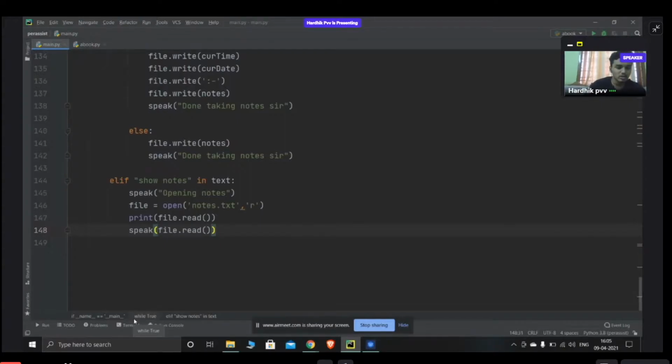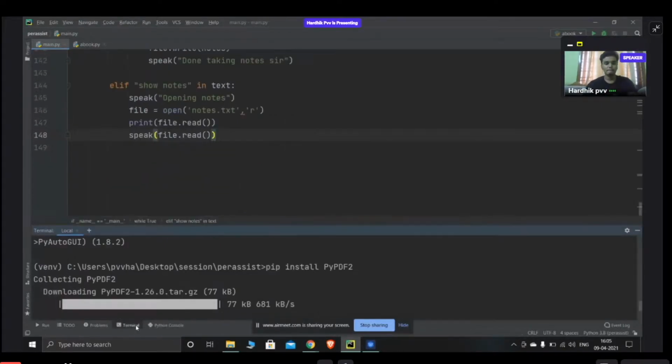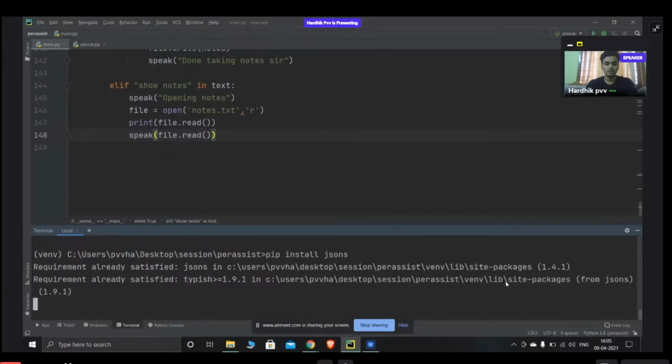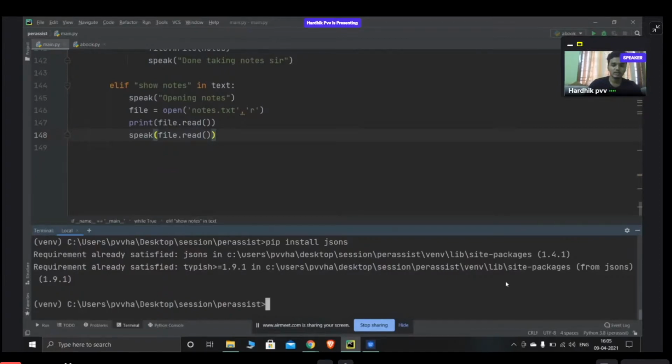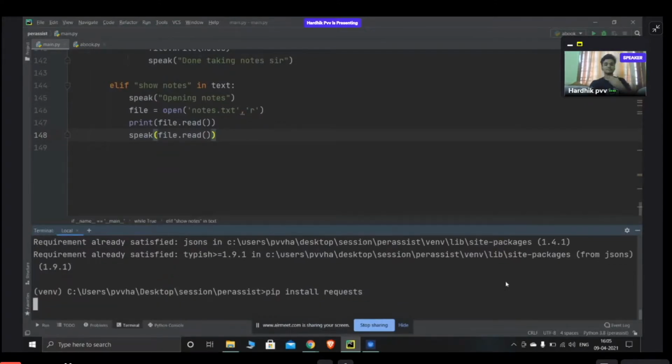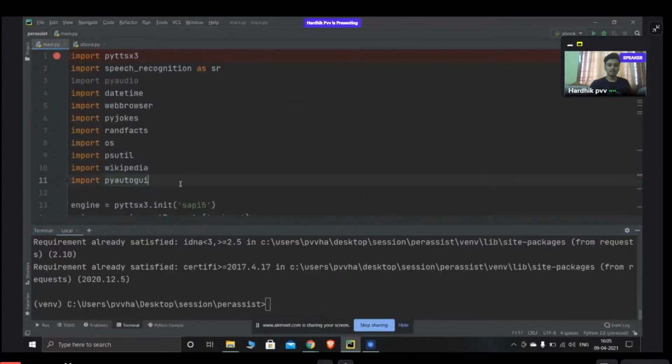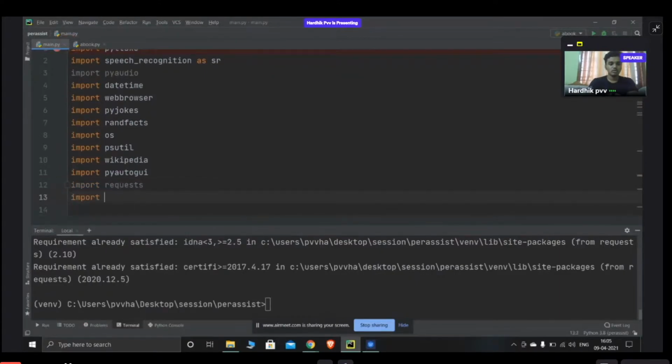Further, I want everyone to install two packages. One, pip install JSON. I hope it's already there. The requirement is already satisfied for me. And similarly, pip install requests. So these are the two packages which you require. Now I'll import them also: import requests and import JSON.